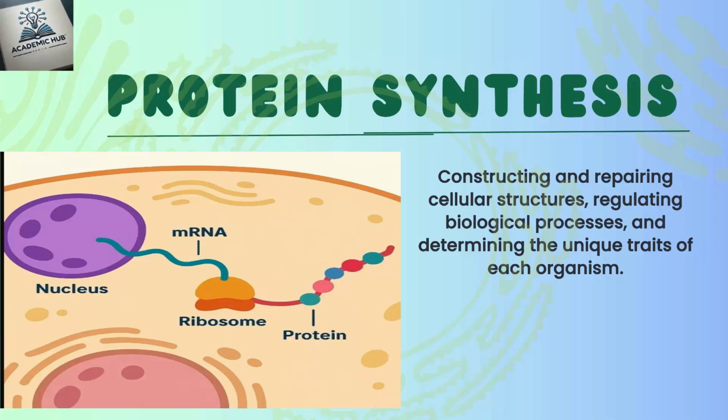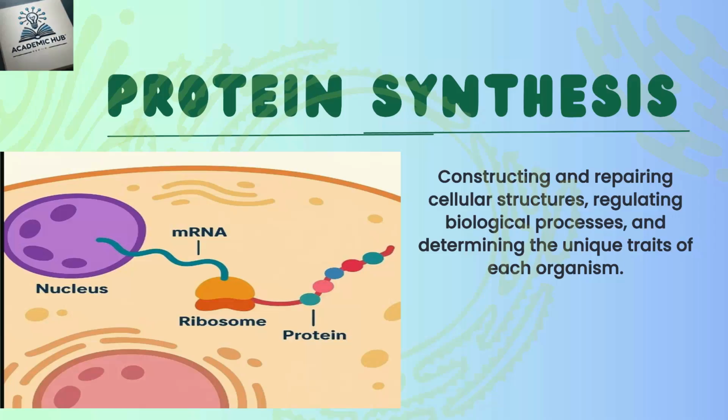Now, the second process is translation. In translation, mRNA is converted into protein. Once the mRNA is made, it moves to the ribosome. When the protein is built through translation, translation converts the genetic code into a specific sequence of amino acids which link together to form proteins. There are also three steps in translation, like transcription.